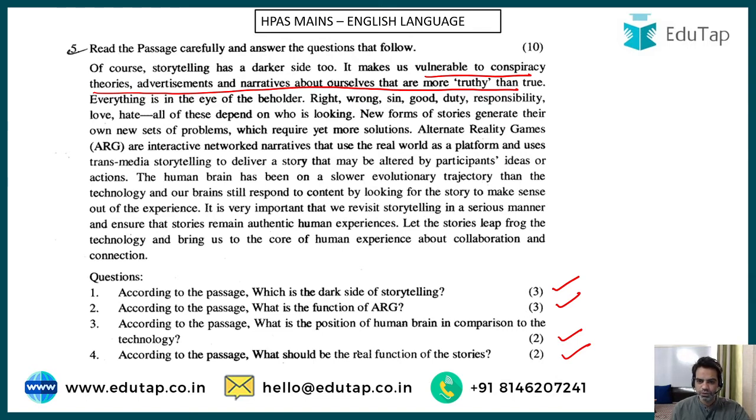Now, new forms of stories generate their own new sets of problems, which require yet more solutions. Now, alternate reality games, ARG. That's what they are calling ARG. Alternate reality games, like games we see these days, PUBG and all that. They are interactive networked narratives that use the real world as a platform and use transmedia storytelling to deliver a story that may be altered by participants' ideas or actions. That's true. We have seen the bad effects of these games and the storytelling.